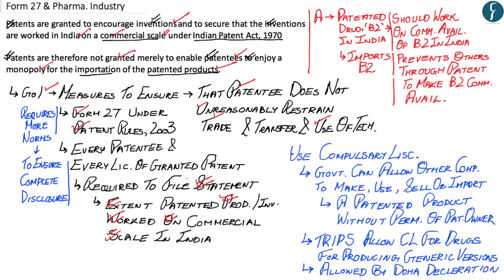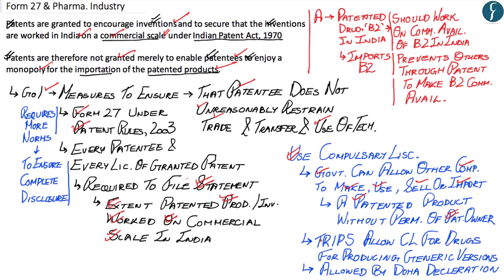Now, hopefully, up till here, you've also understood that the author has recommended the use of compulsory licensing to ensure that patents are not misused through a monopoly by the importation of the patented product, wherein under compulsory licensing, the government can allow other companies to make, use, sell, or import a patented product such as life-saving drugs without the permission of the patent owner.